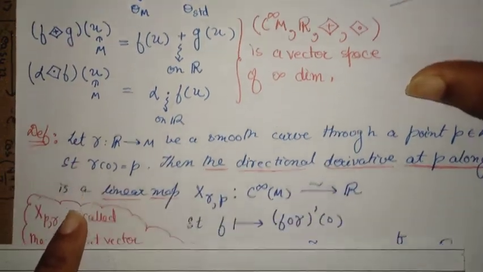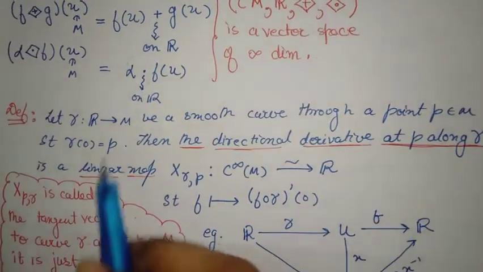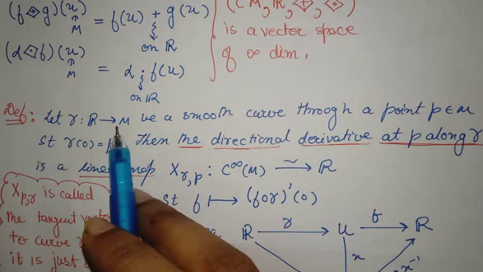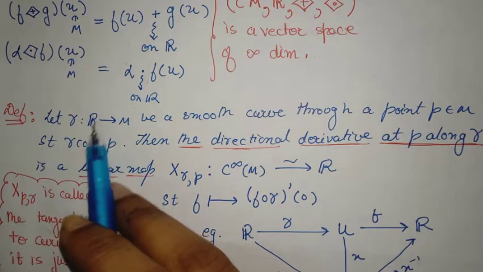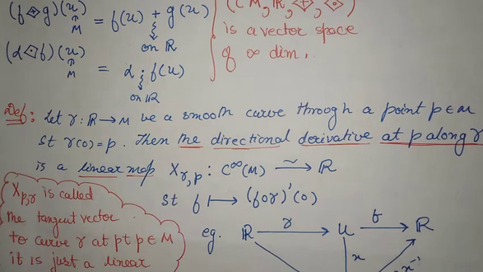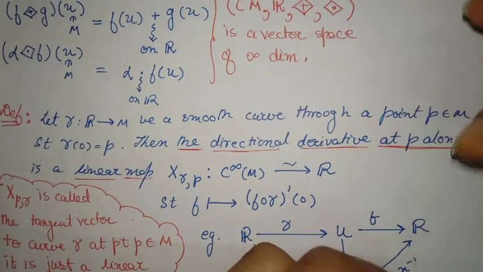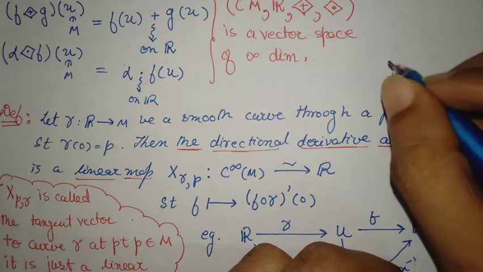The main part is in this definition. Let gamma be a curve with a parameter in the real numbers, mapping to points in the manifold. The smoothness of the curve gamma can be understood because we know what smoothness means at the manifold level.